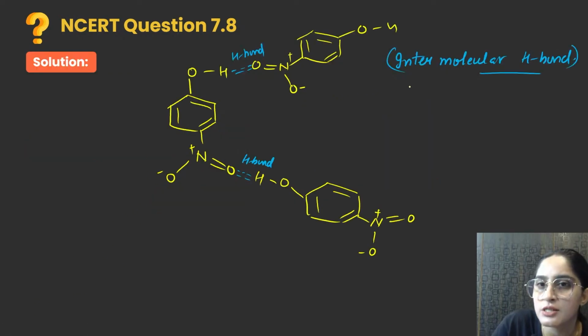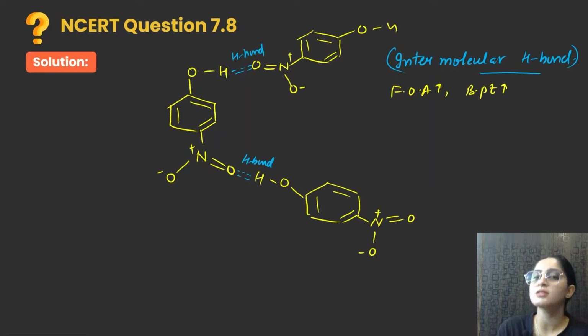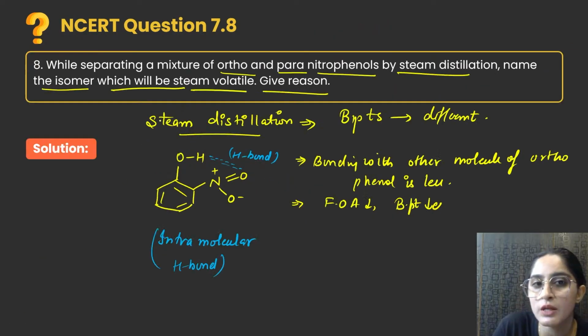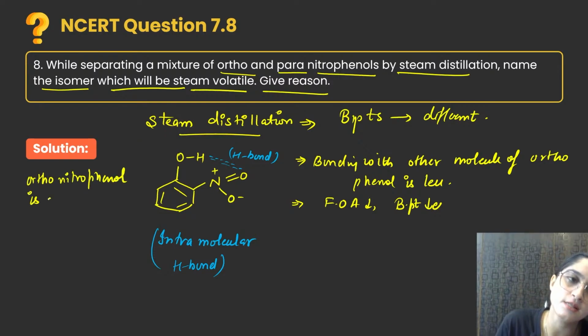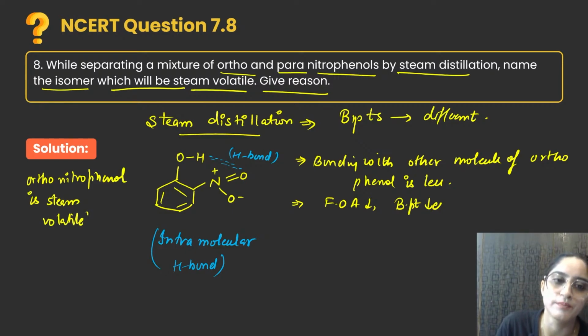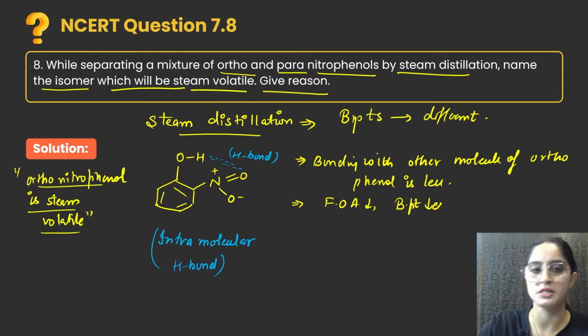Here beta, the interactions are hydrogen bonding, so force of attraction is more, boiling point is more. The more the boiling point, the less the steam distillation, because it requires more temperature. But ortho will be steam volatile. That is why we say ortho nitrophenol is steam volatile. This is a very important question. Okay, you will see these kinds of questions in competitive exams also.